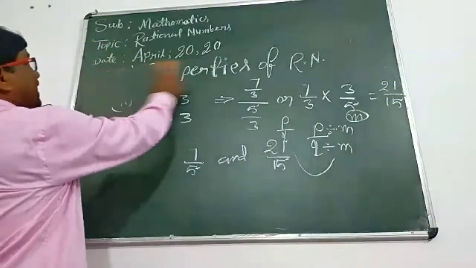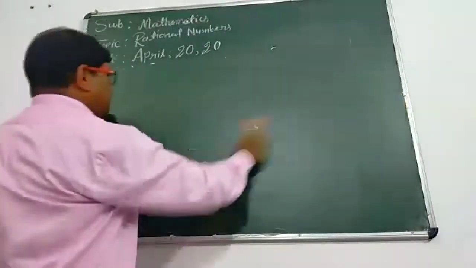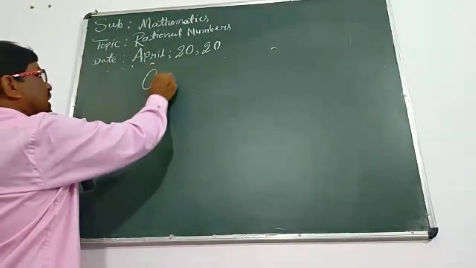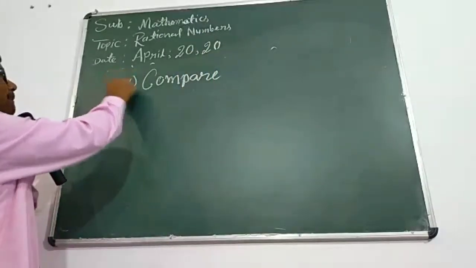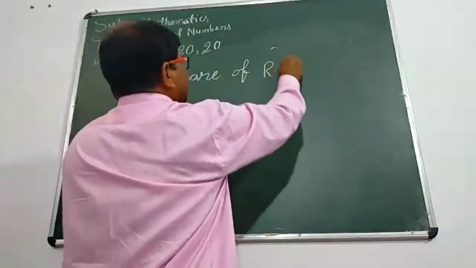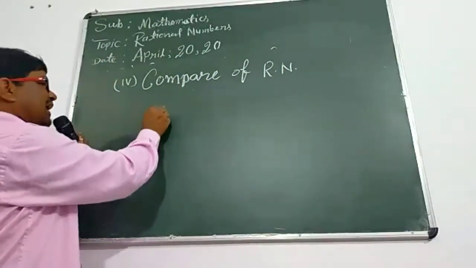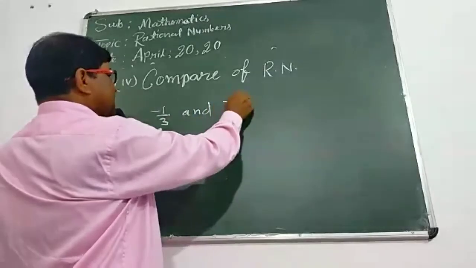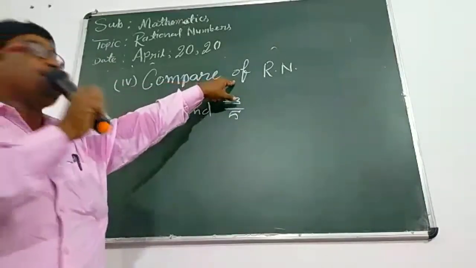Now, student, in the fourth term, we should try the comparison of rational numbers. Suppose that I have two rational numbers, minus 1 upon 3 and minus 3 upon 5. And here the term is comparison of rational numbers.